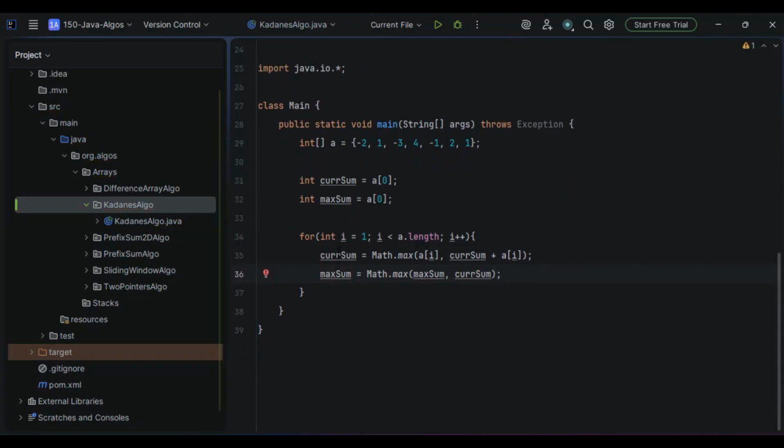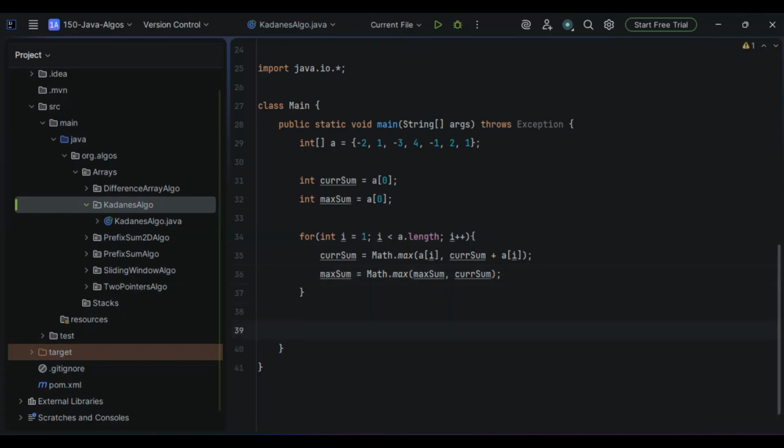So what is happening here? Current sum equals Math.max of a of i comma current sum plus a of i, the line I wrote before the max sum. Either we start a new subarray from the current element a of i, or we extend the previous subarray by adding a of i, as per the earlier discussion. Whichever gives the larger value will be chosen. So max sum equals Math.max of max sum and current sum. This is fine now.